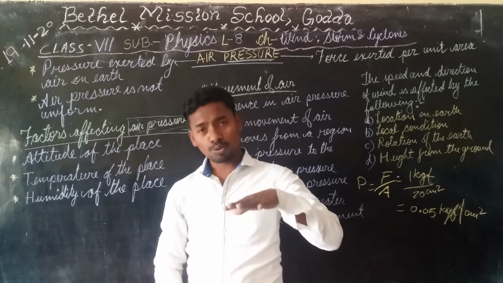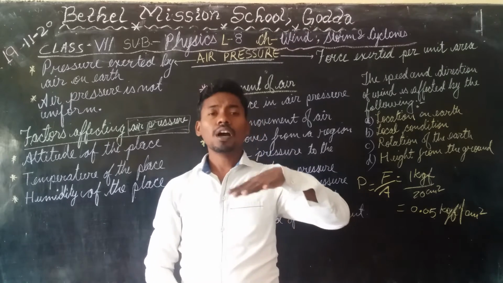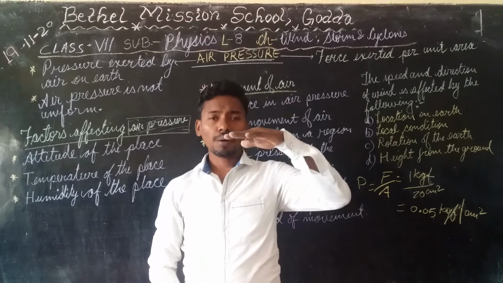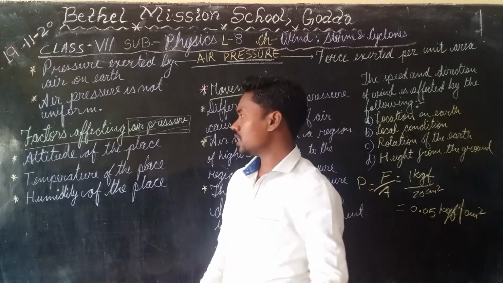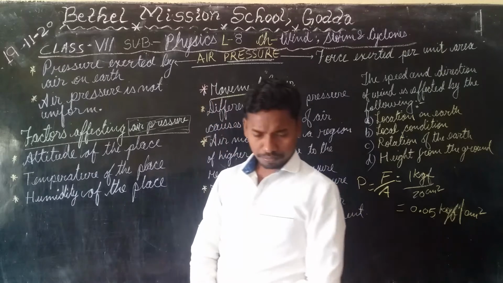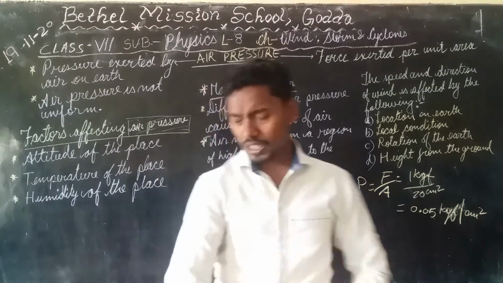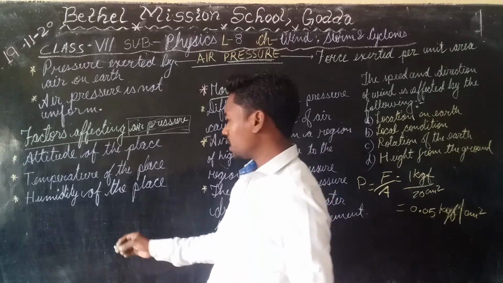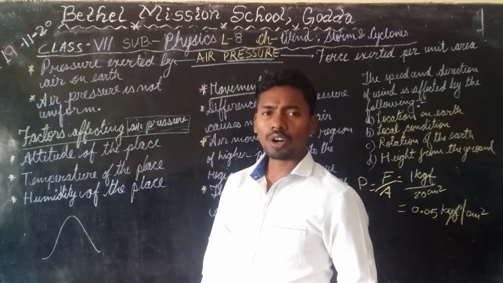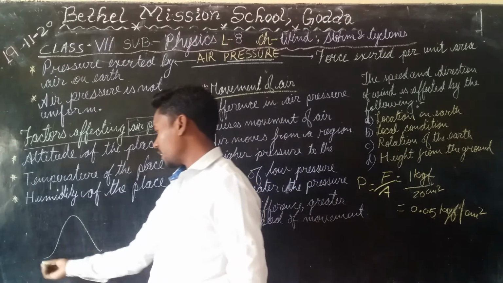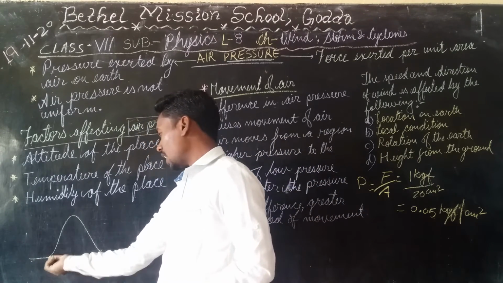For example, I talked to you about plains, maybe plateau or mountain. These have different heights. So at different heights, air pressure is different. How does it vary? Yes, it is a good question that you might be thinking: how does air pressure vary according to altitude?